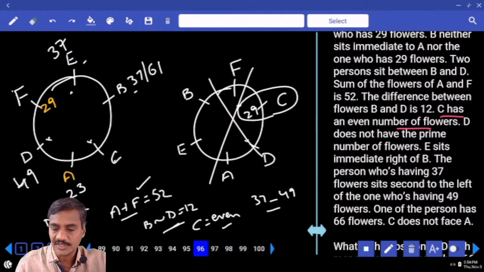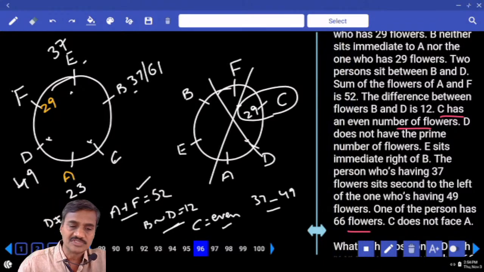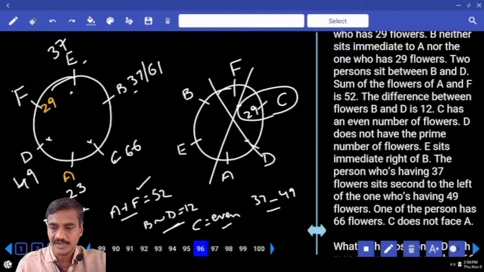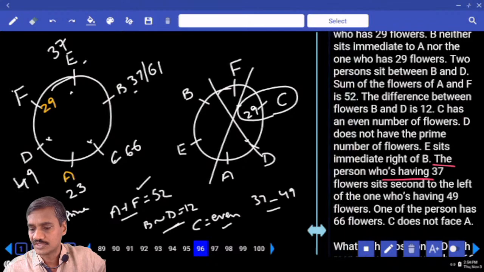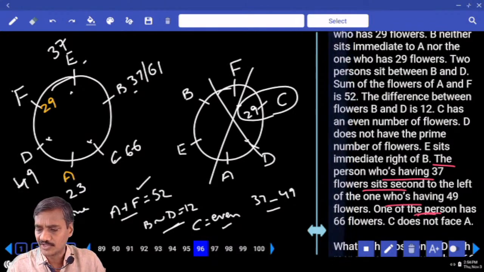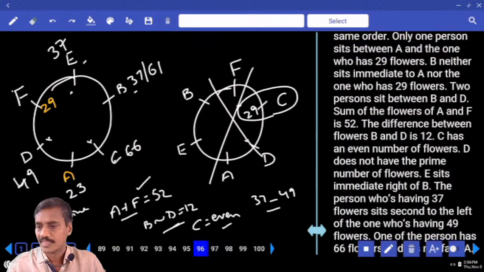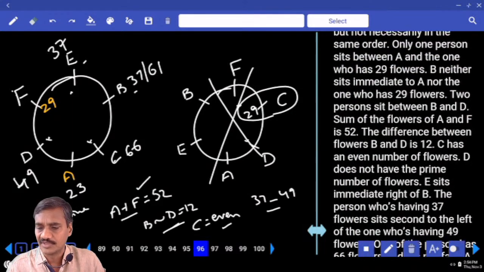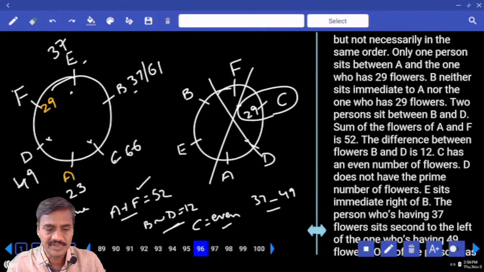B and D is, and D is not prime. One of the persons has 66, and C must have 66. And the person who has 37 sits second to the left of 49. One of the persons has 60. C does not face A. And C has an even number. Difference between B and D is how much?